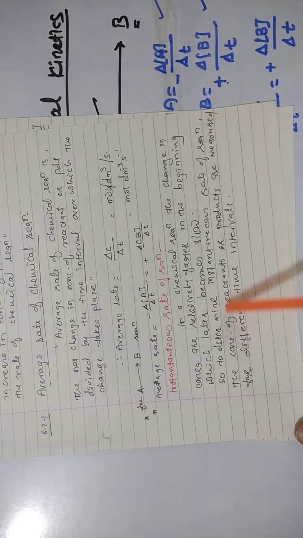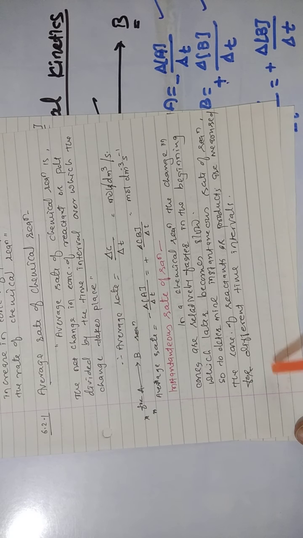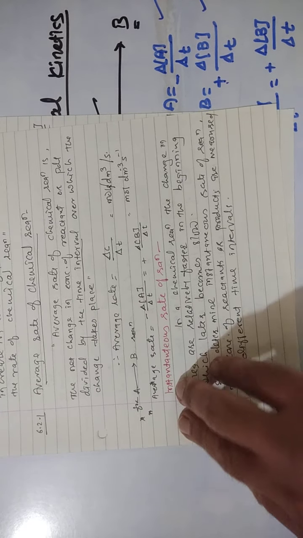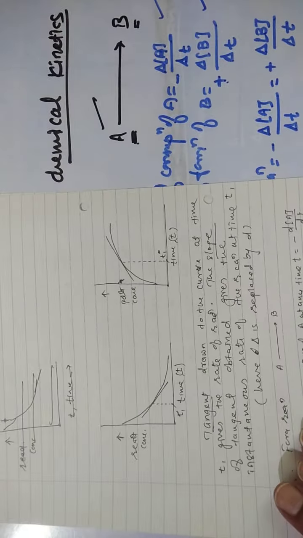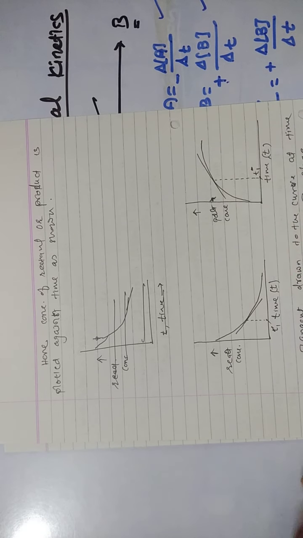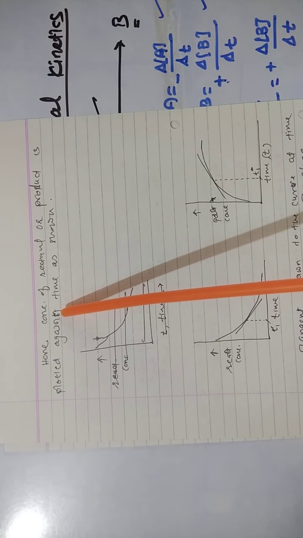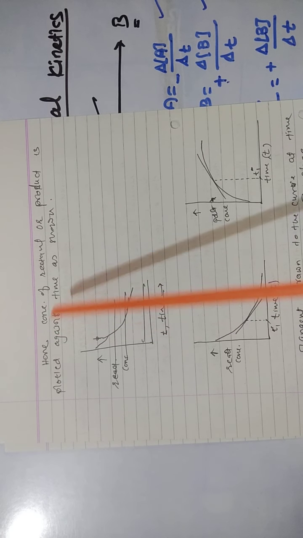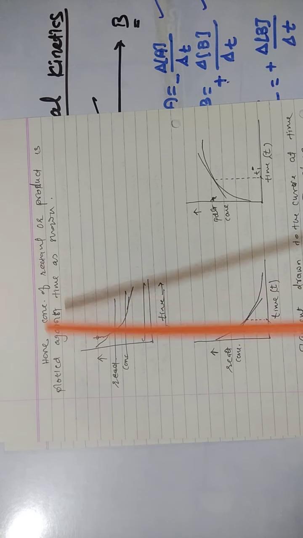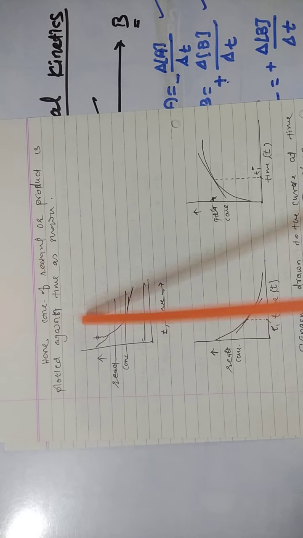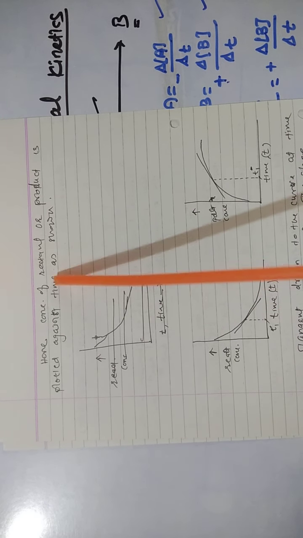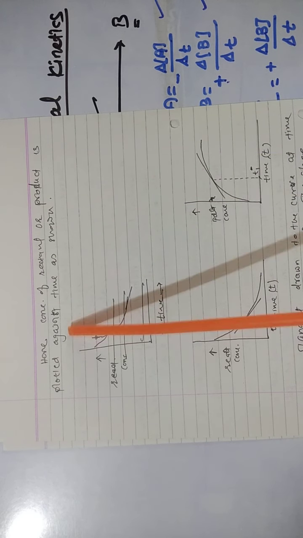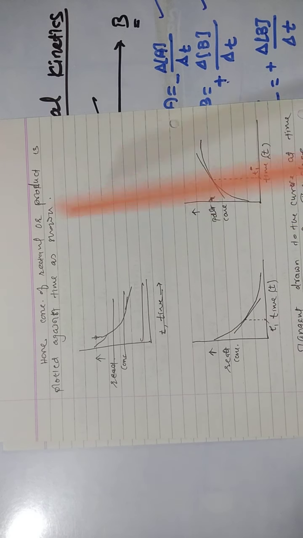So to determine the instantaneous rate of a reaction, the concentration of reactants or products are measured for different time intervals. Okay, see here, let us see. Now after the measurement is done, the change in concentration of the reactant or product is measured accurately at different time intervals, and after the measurement, concentration of reactant and product is plotted against the time as shown in the figure.